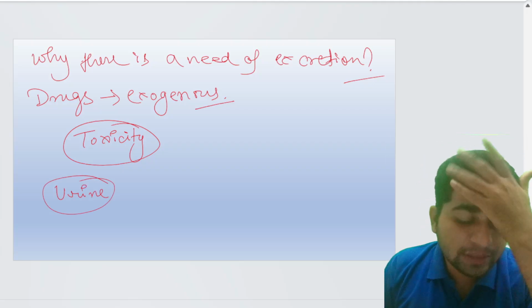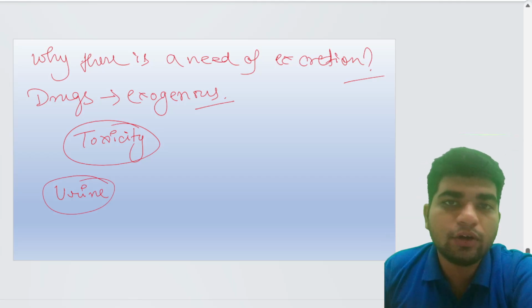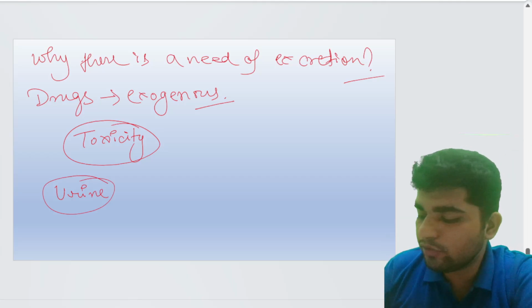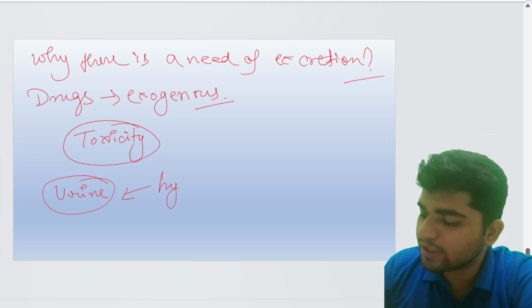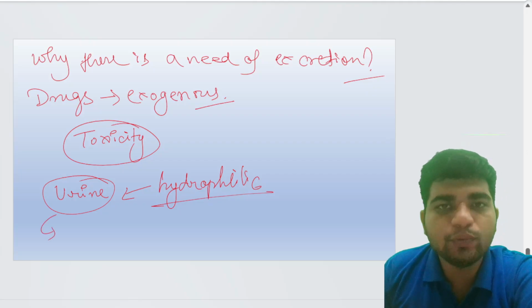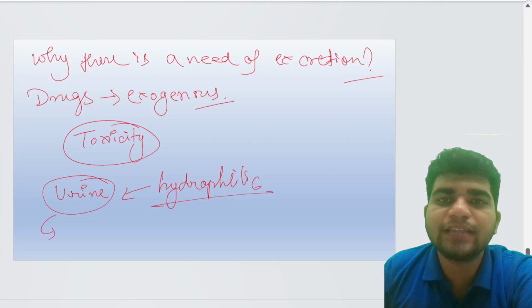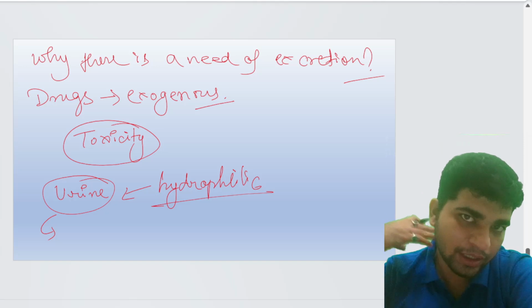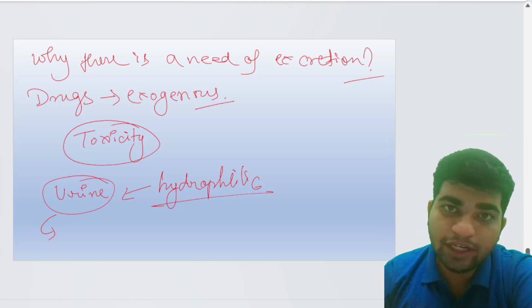For excretion, most drugs are excreted through urine. So the drug should be of which nature? The drug should be hydrophilic in nature. Why is it so? Because urine is quite watery in nature, and to mix the drug into the urine, the drug should also be hydrophilic.